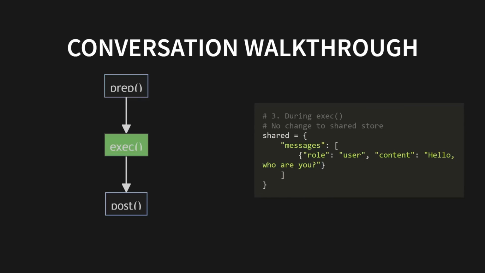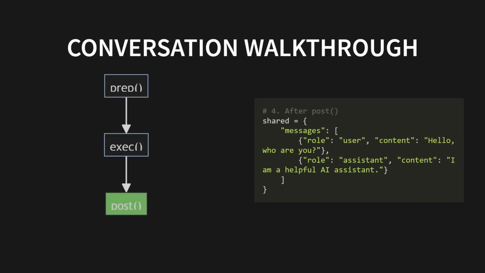Now, it's time for the exec step, the brain of the operation. It takes that messages list that prep prepared and sends it off to the LLM. The LLM does its thing and thinks up a response. Maybe something like, "I'm a helpful AI assistant." Now, remember the rule about exec? It works in a bubble. It doesn't touch the shared store directly. Its only job is to do the thinking and hand back the raw result. As you can see, the shared store remains completely unchanged during this step.